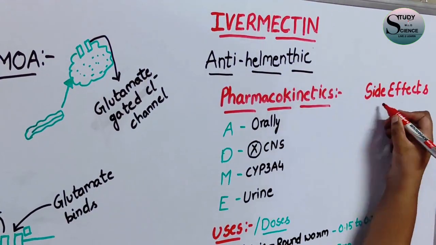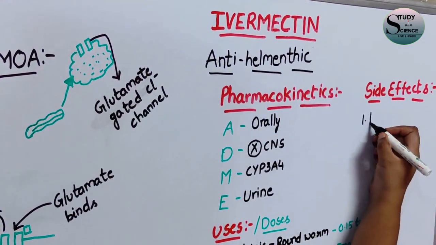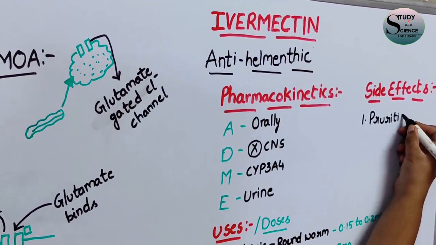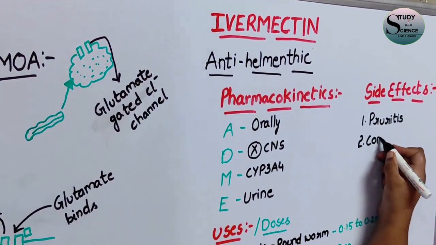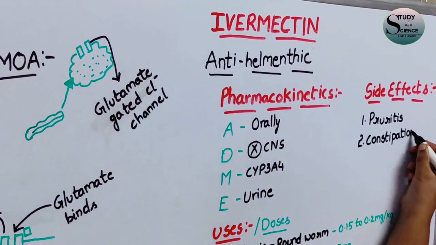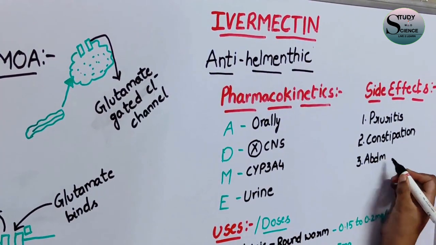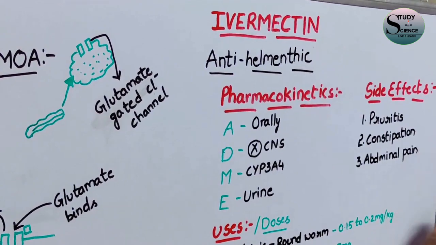So now let us discuss the side effects of the drug. It is going to cause pruritus, which is severe itching, and it is also going to cause constipation as a side effect, and also abdominal pain. So this is about the drug ivermectin in short.